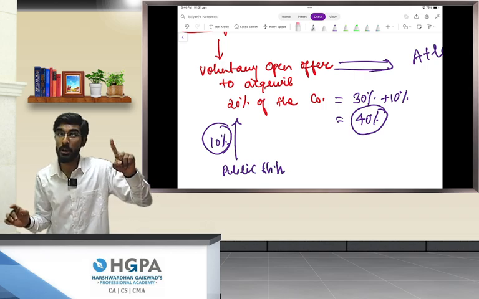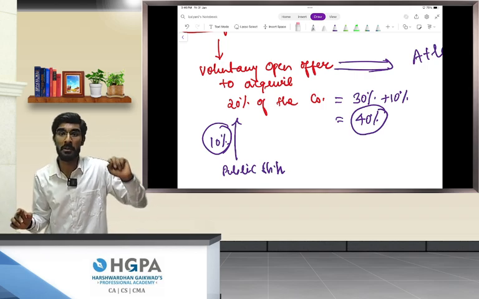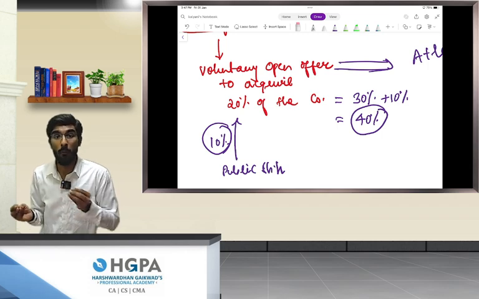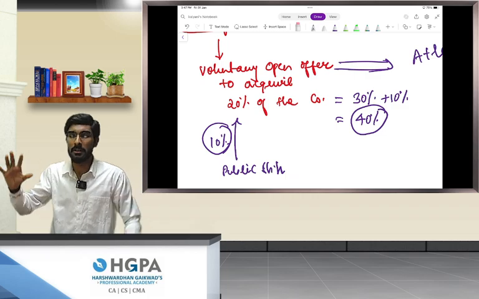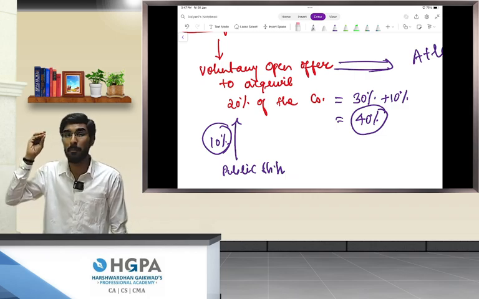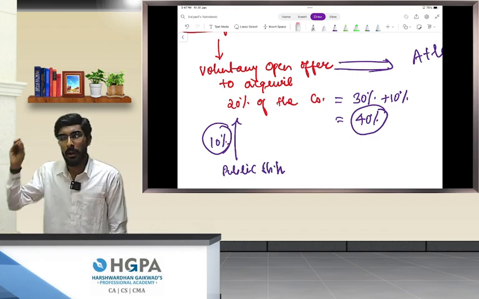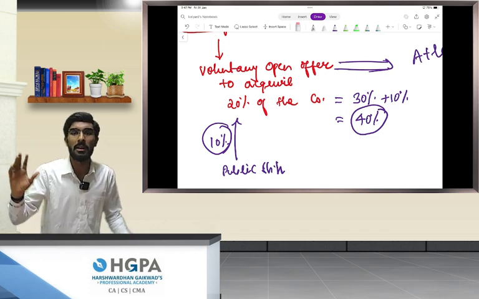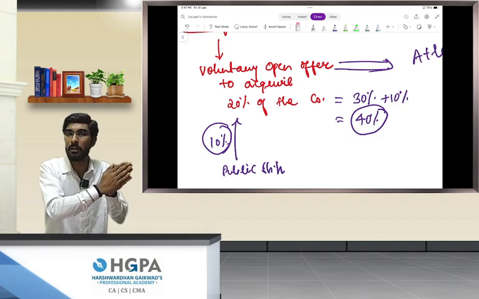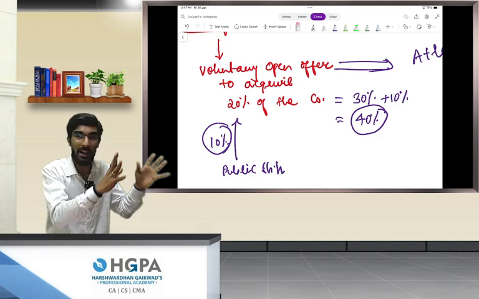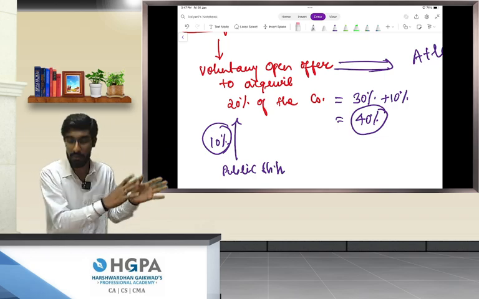His goal was to acquire 45 to 51%, but now he is holding only 40% despite making such huge financial arrangements. He bought so many shares. After investing so much, he is only holding 40% of the shares. His goal is not at all matched. Okay, his goal is not achieved.